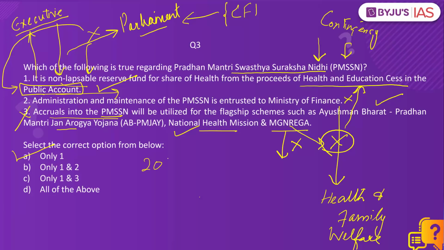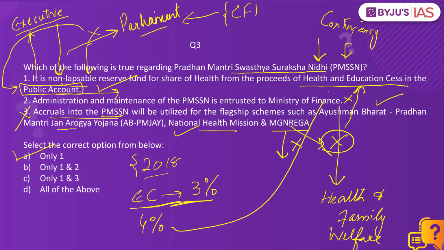The year was 2018. The union budget announced that previously there used to be something called education cess of 3%. In the year 2018, this education cess of 3% was replaced by 4% health and education cess.